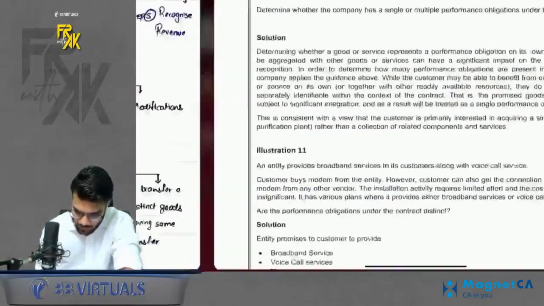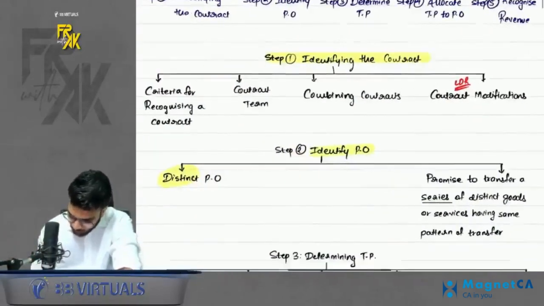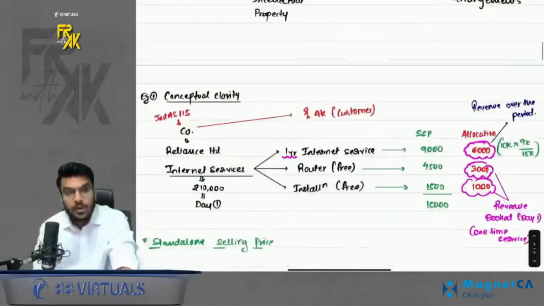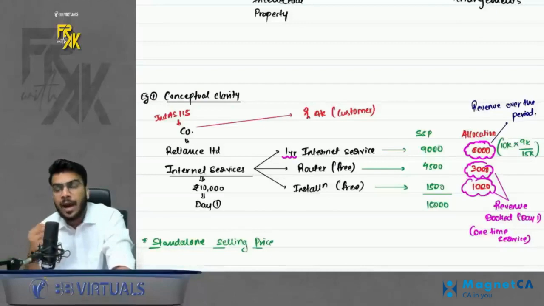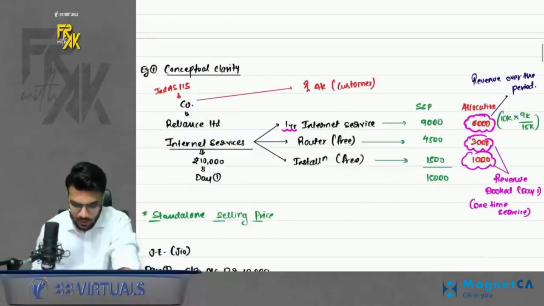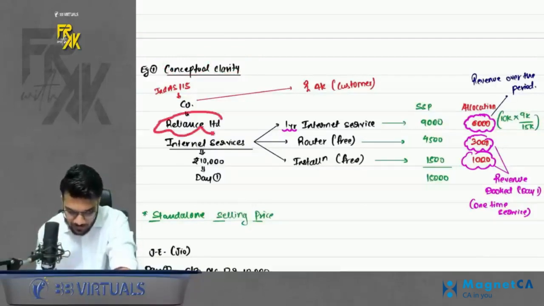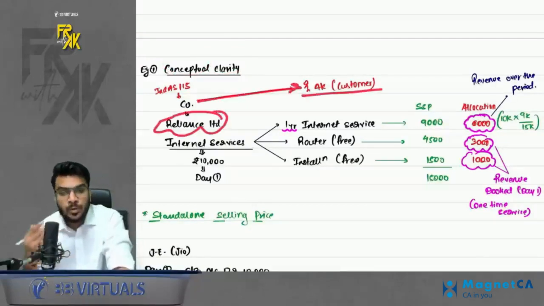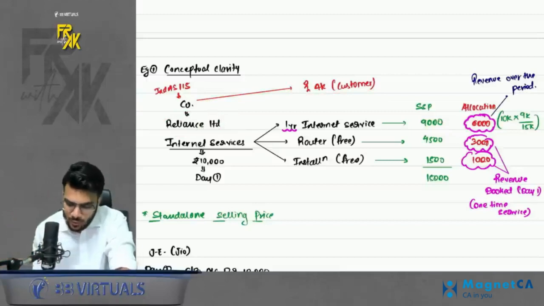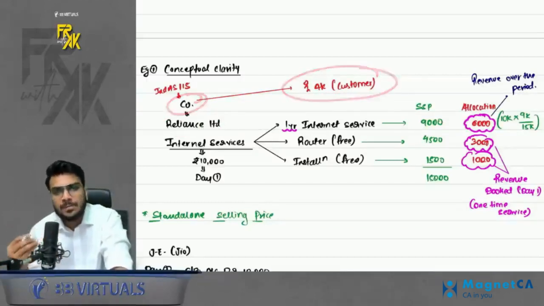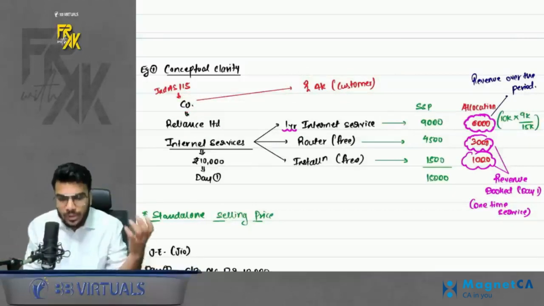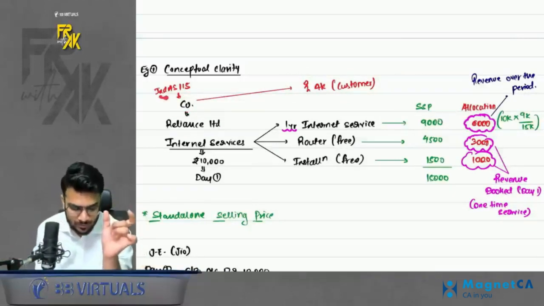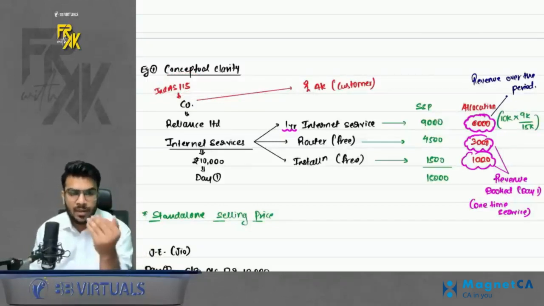To start with this index, remember I had given you a basic example to make you understand why we do the accounting and how we do the accounting as per Ind AS 115. Let's go through this example once. One company was there, Reliance Limited, which was going to provide internet services to me. So I am the customer, Reliance is the company. Always remember, 115 is applicable to the company who is going to earn revenue, because we are studying the accounting of revenue. Revenue is earned by this company, so 115 will be applicable to Reliance Limited.